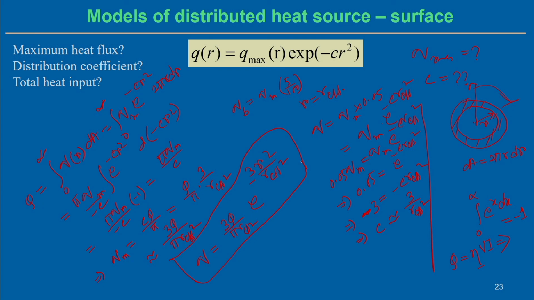This is the expression. Now Q is the heat flux intensity at the center, Q max, and in these cases we can estimate the value of Q max.